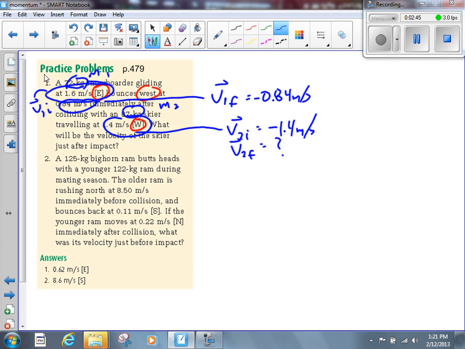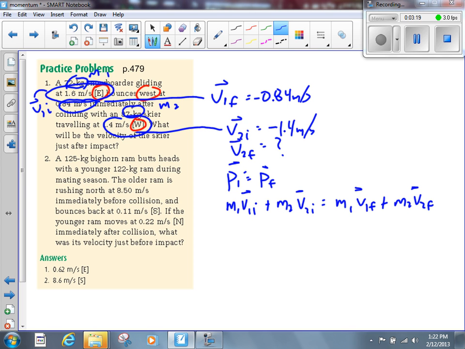Okay, so we know it's conservation of momentum, so we'll do a thing with conservation of momentum. PI is equal to PF. How many objects do we have before this collision's taken place? We get 2, right? So let's put in 2 terms. Let's say M1 V1I plus M2 V2I equals, what do we got afterwards? We get 2 objects still, right? They bounce apart. So we're going to say 2 terms, M1 V1F plus M2 V2F. Let's plug in some numbers here.